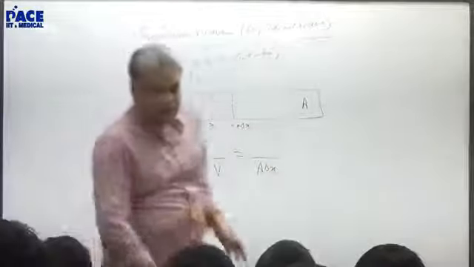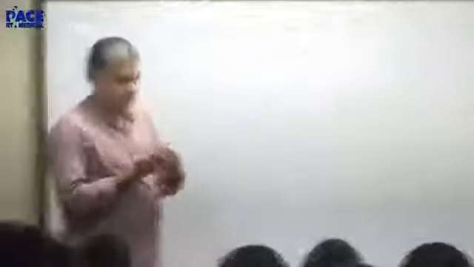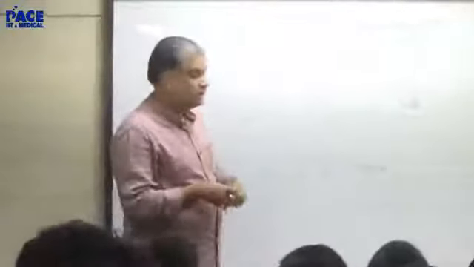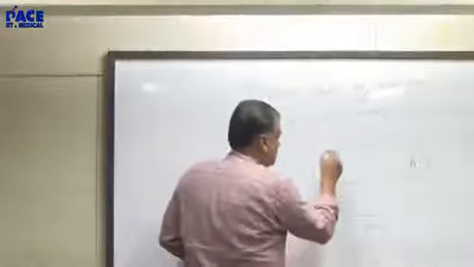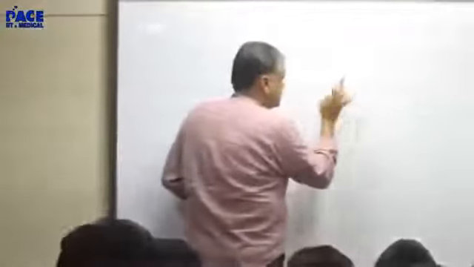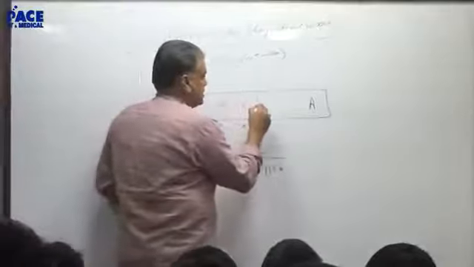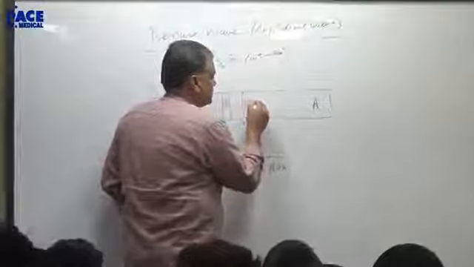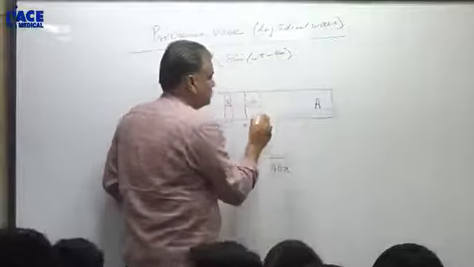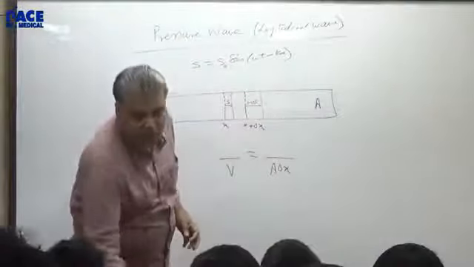Now let us say the wave is going. If the wave is going, the particle at x displaces by s, and the particle at x plus delta x goes by s plus delta s. Because it's a wave, they won't do the same thing. Each one will have its own displacement.